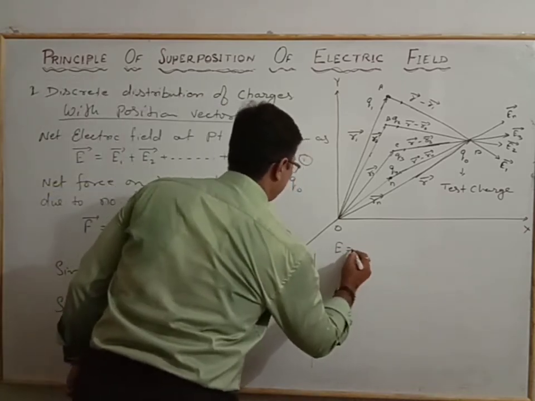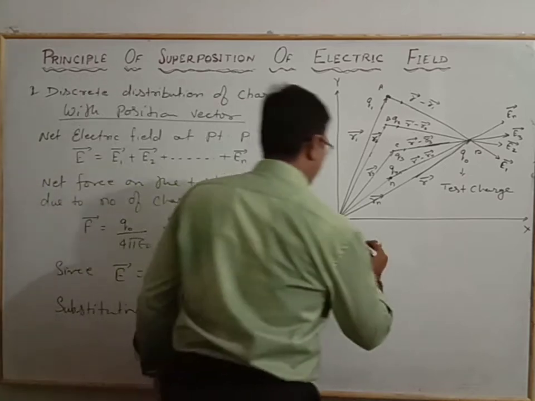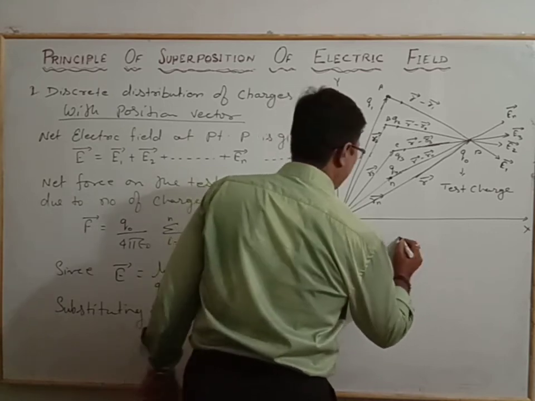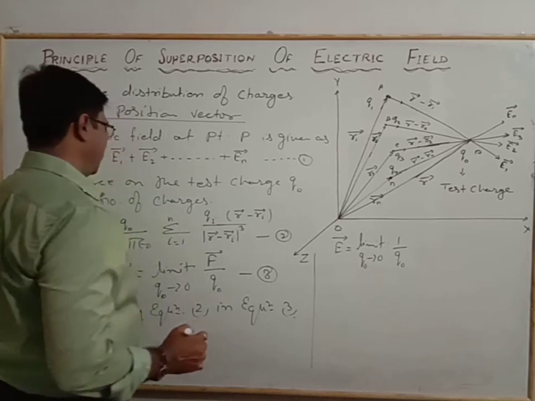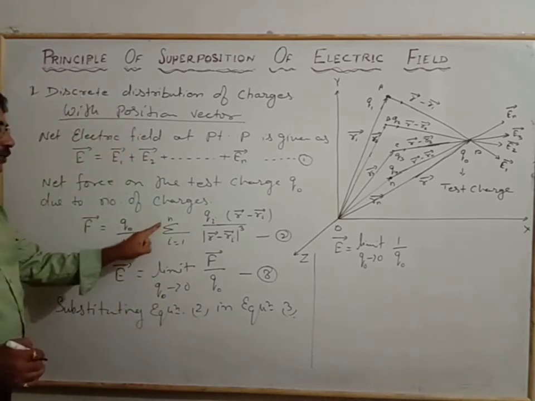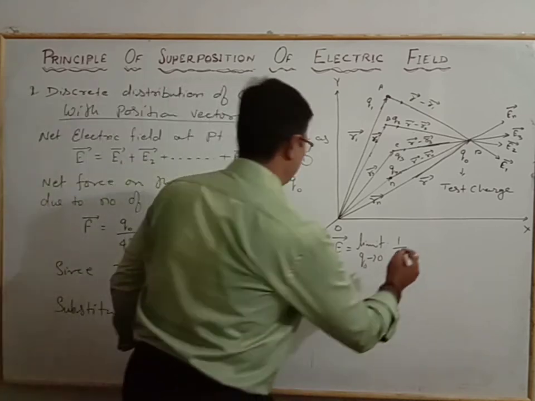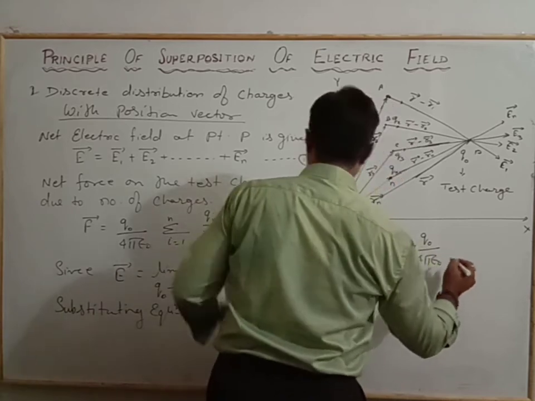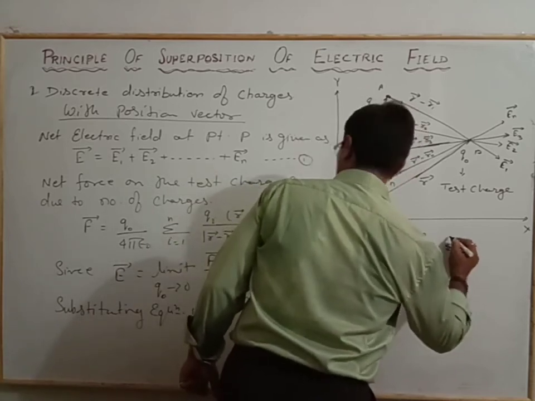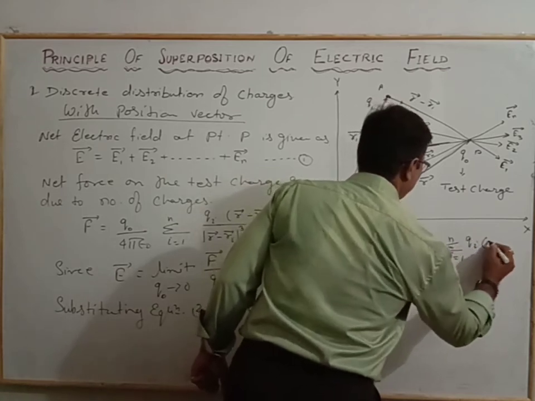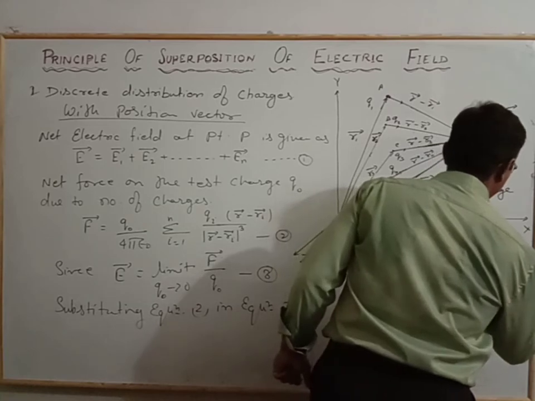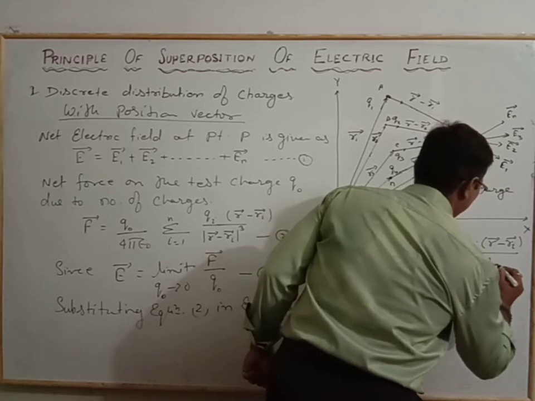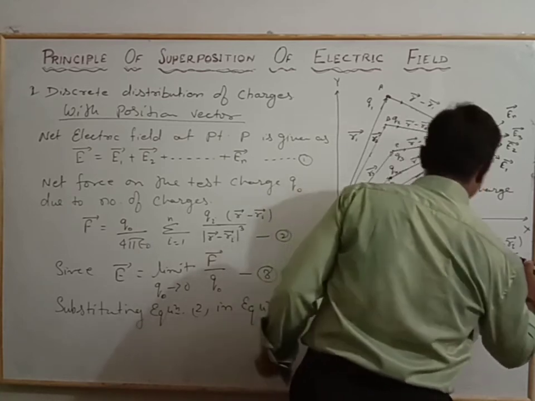The electric field E vector is equal to the limit Q naught tends to 0 of 1 by Q naught, and in place of the force we write Q naught by 4 pi epsilon naught, summation i is equal to 1 to n, for Qi, R vector minus Ri vector, over the magnitude of R vector minus Ri vector whole cube.